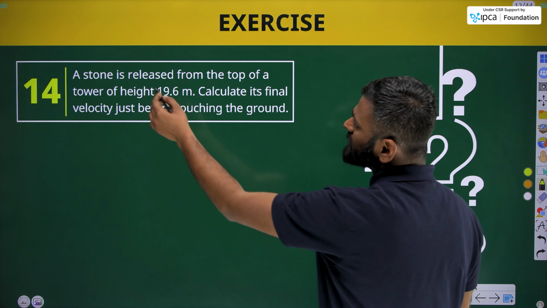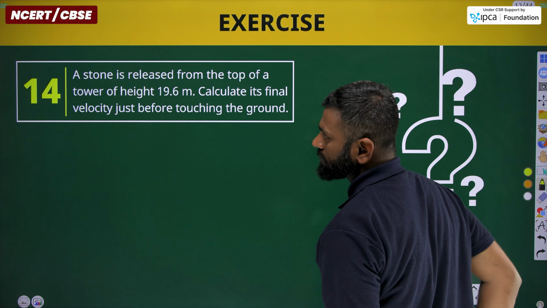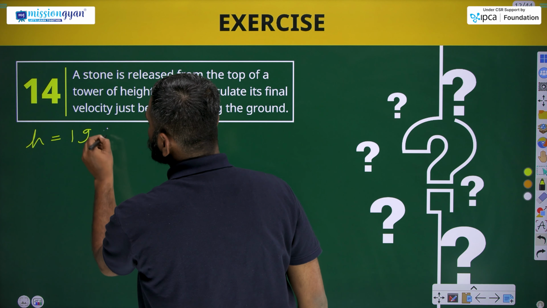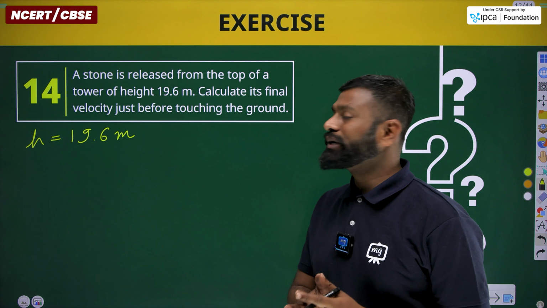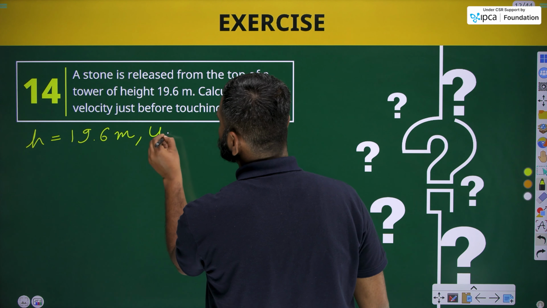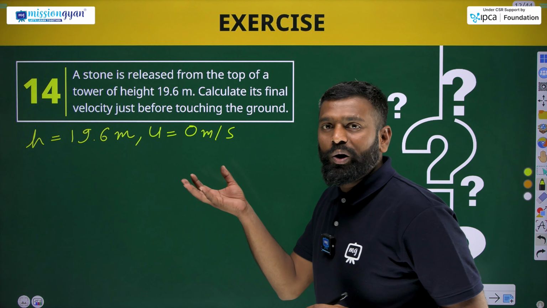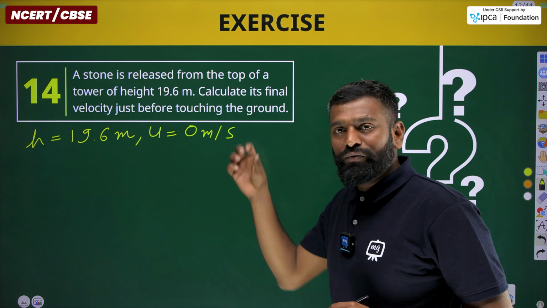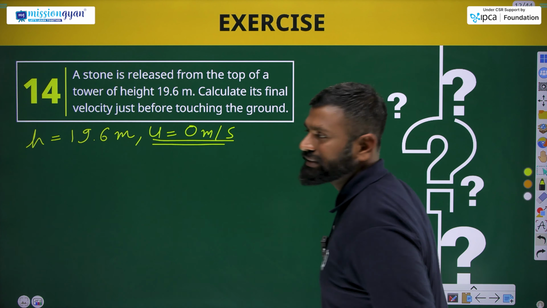A stone is released from the top of a tower of height 19.6 meter. In the given question, height is given as 19.6 meter. Calculate its velocity just before touching the ground. Now, in this question, the initial velocity is 0 meter per second, as the stone has been released. Due to that, it will fall, but its initial velocity will be 0 meter per second.